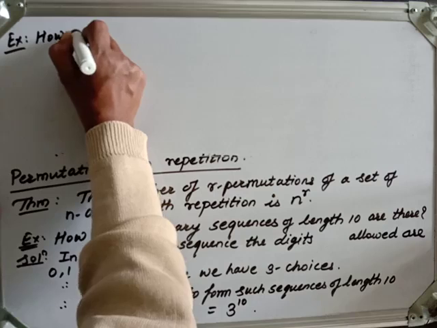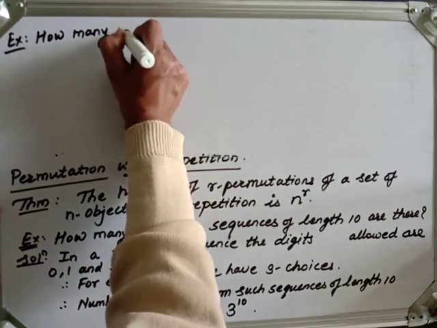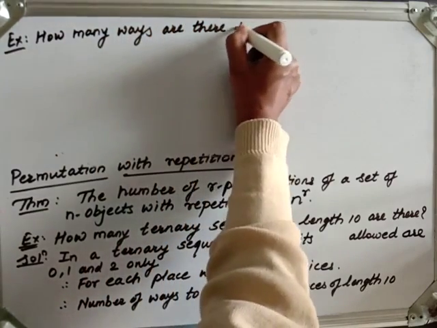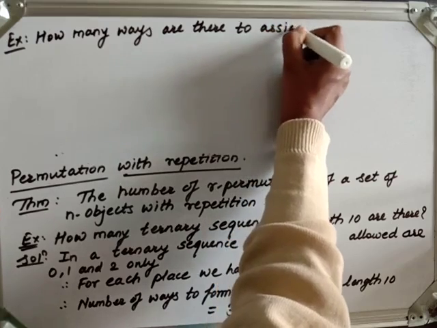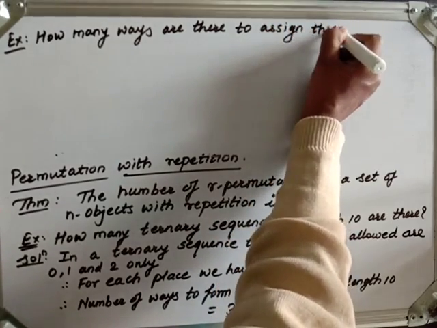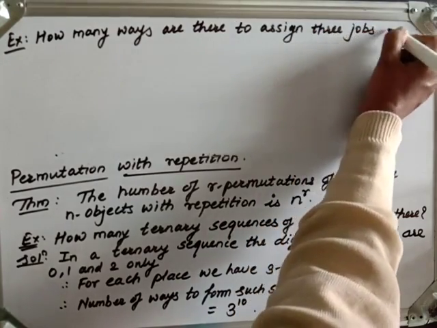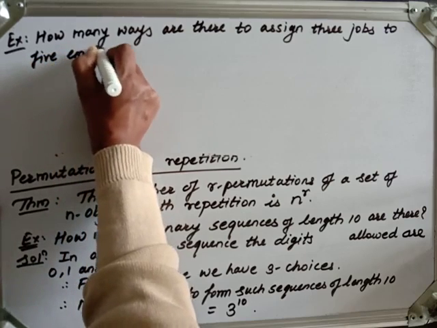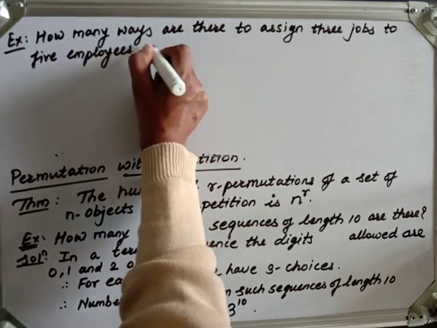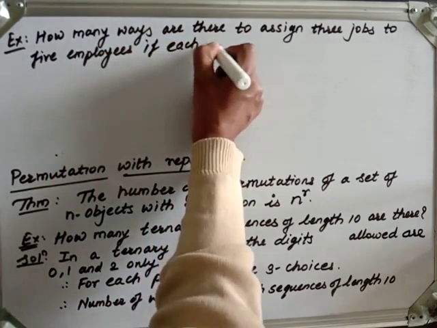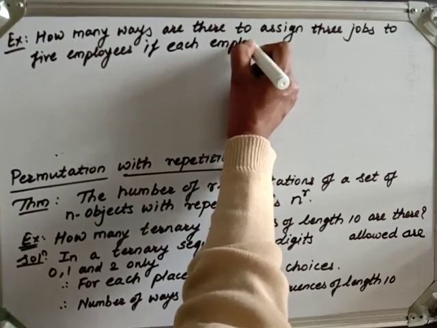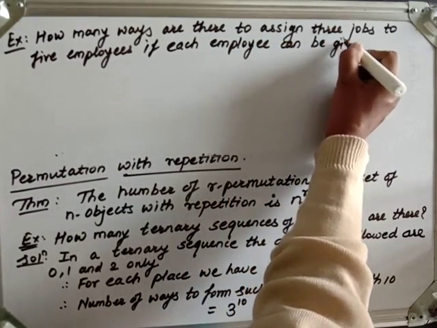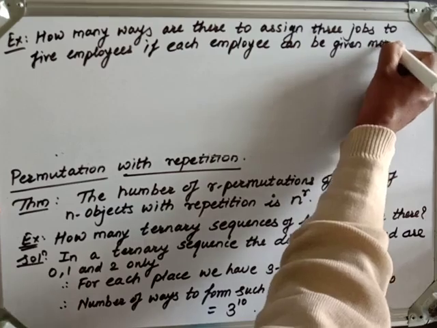Now, how many ways are there to assign 3 jobs to 5 employees, if each employee can be given more than one job?